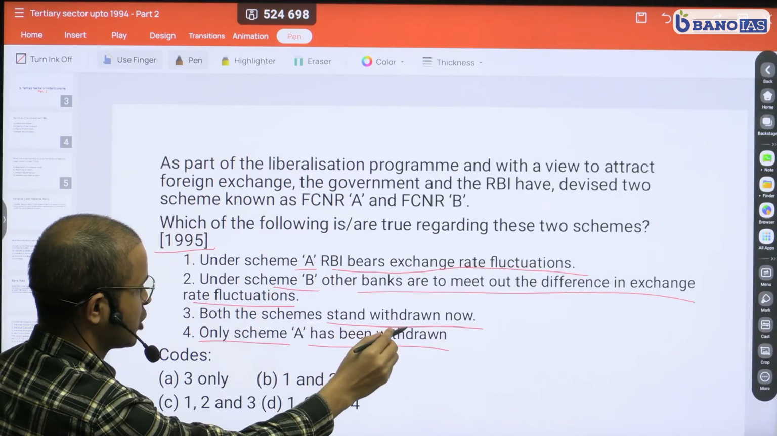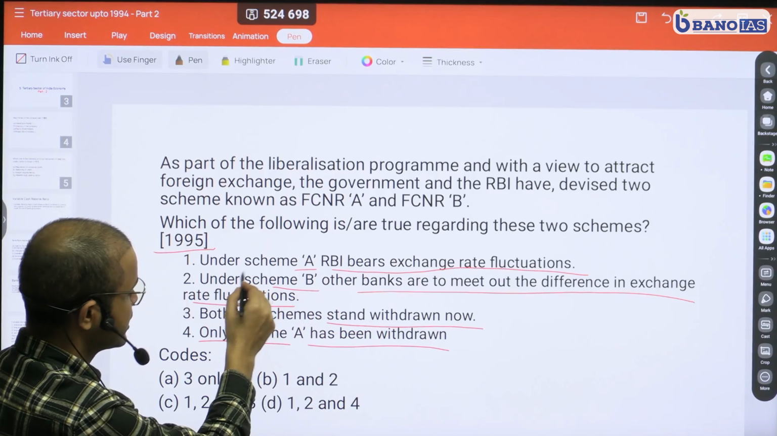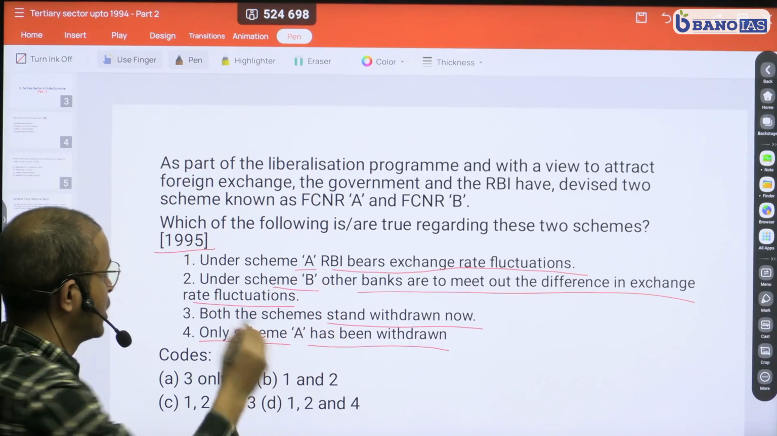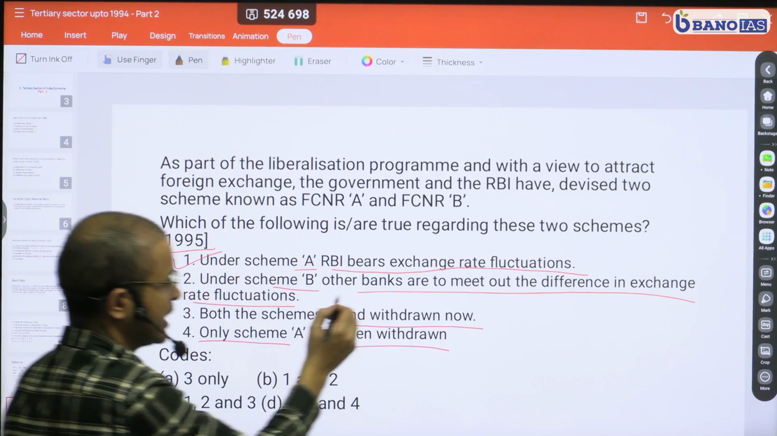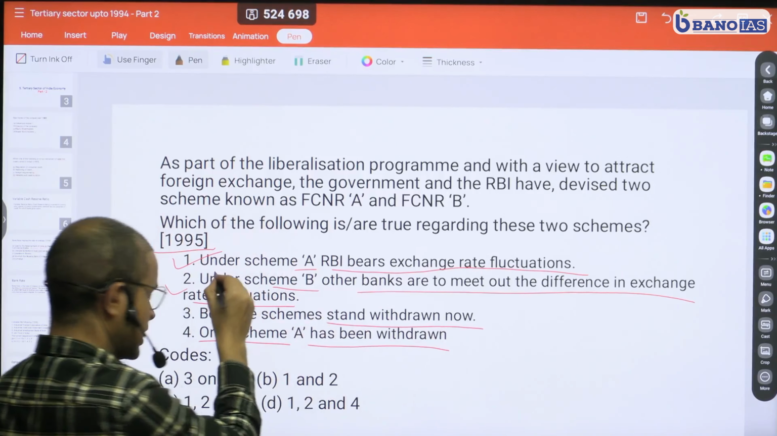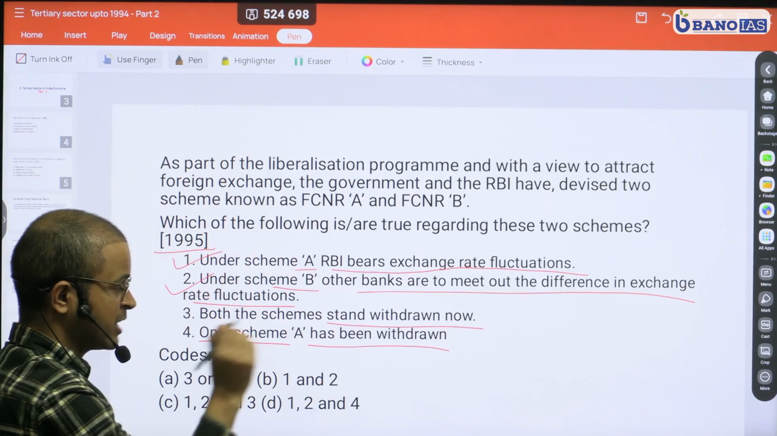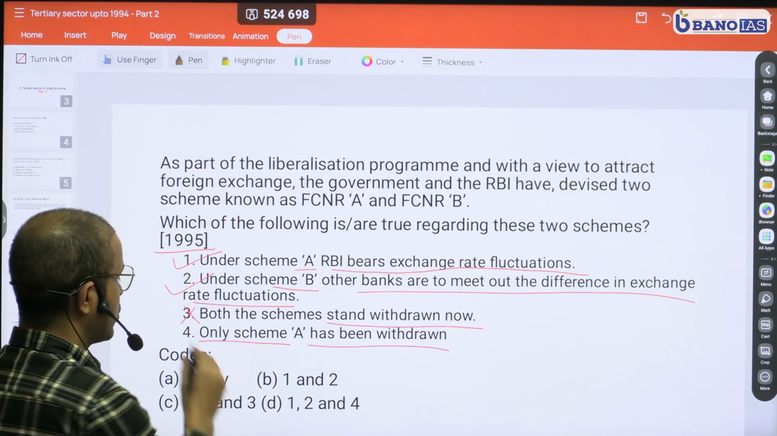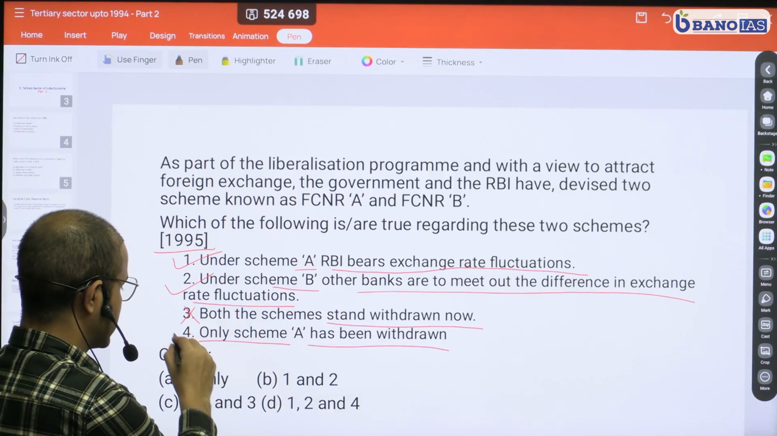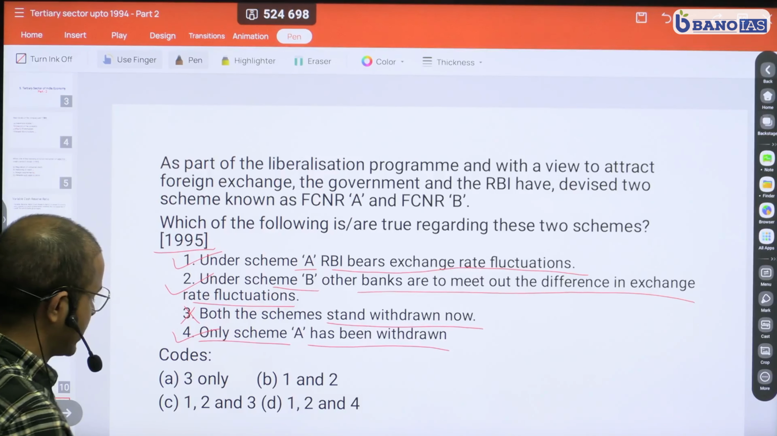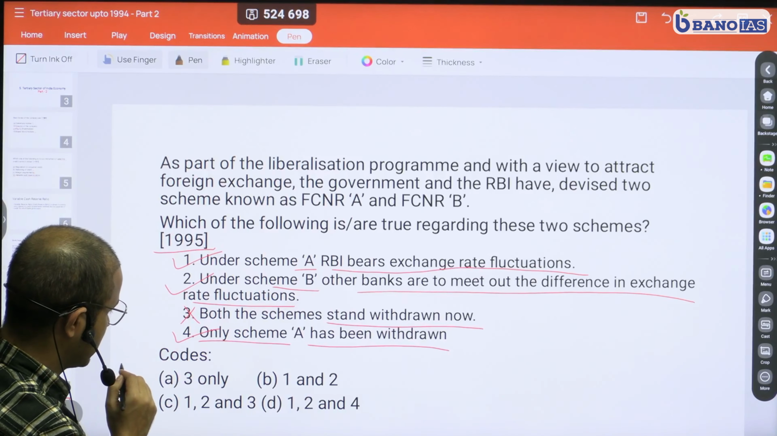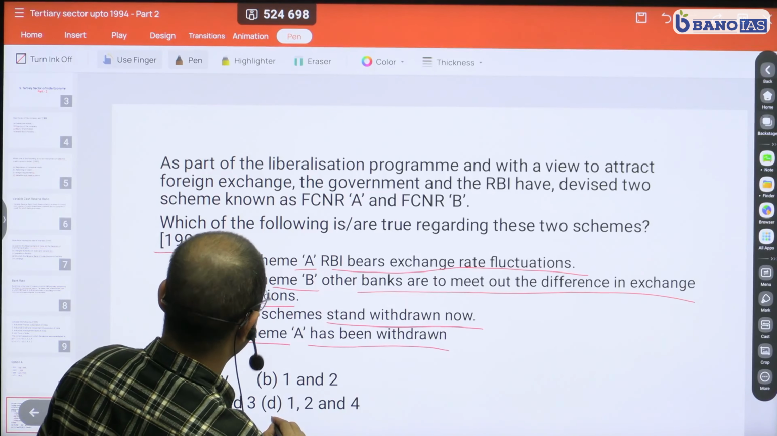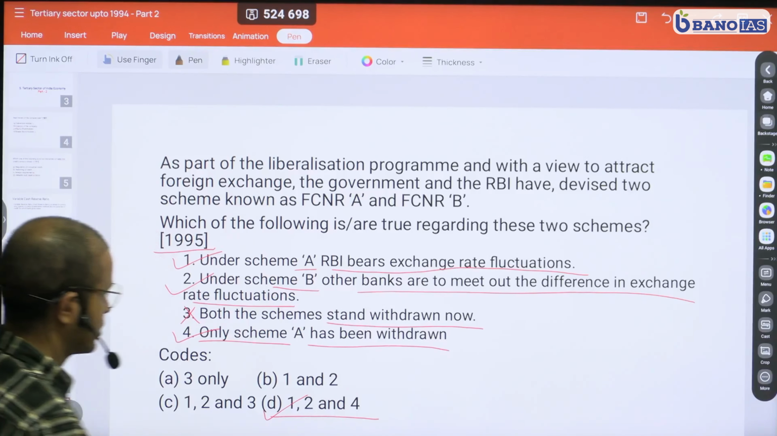Both the schemes have not been withdrawn. So you have, under scheme A, RBI bears exchange rate fluctuation, which is correct. Under scheme B, other banks are to meet the difference in exchange rate fluctuation. This is also correct. Both the schemes stand withdrawn. This is incorrect, because only scheme A was later withdrawn. Only scheme A has been withdrawn. So this is also correct. And therefore, your correct option is 1, 2, and 4, which is option D. So this is your correct option.